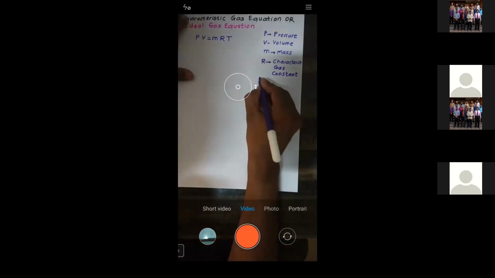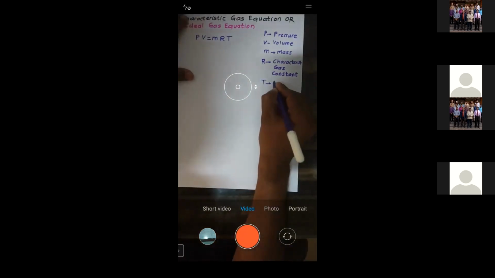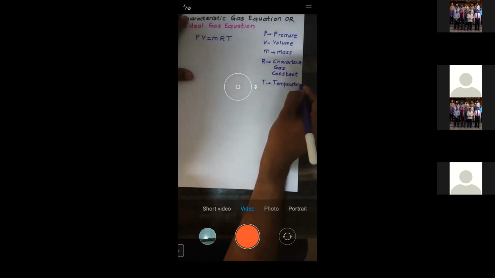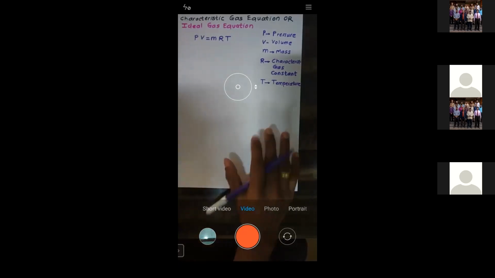And you know this about T. This is called the temperature. So these are the terms. PV is equal to MRT, where P is a pressure, V is a volume, M is a mass, R is a characteristic gas constant, and T is called temperature.